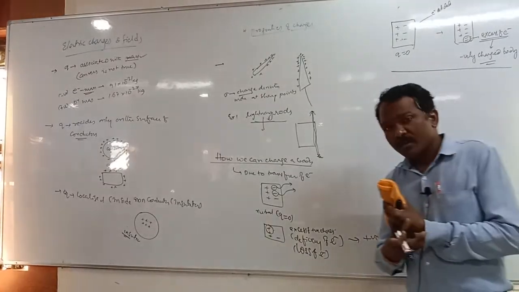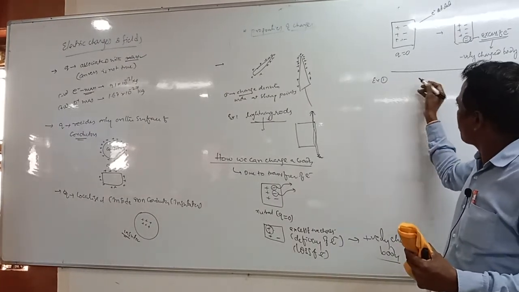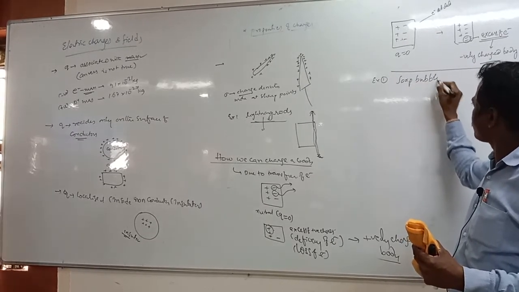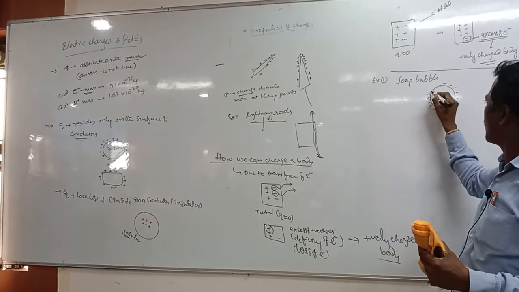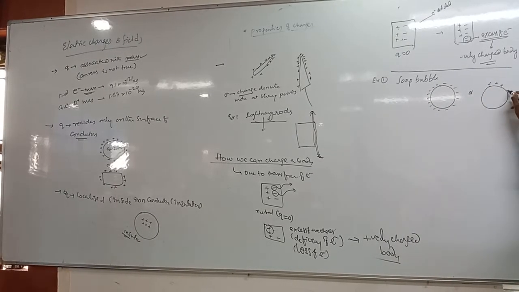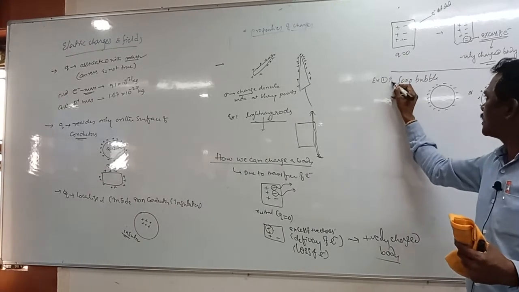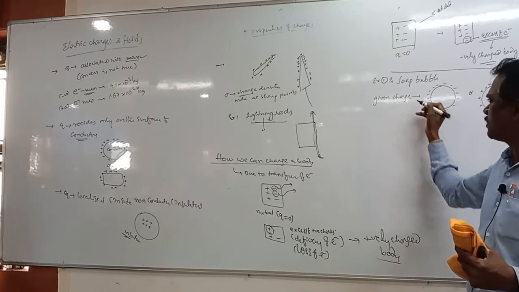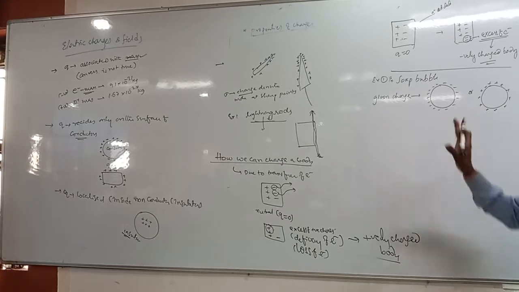Okay, so this is how we get the charges. See, if I give a soap bubble a negative charge, meaning more number of electrons, or give a positive charge to a soap bubble, what happens to its size?